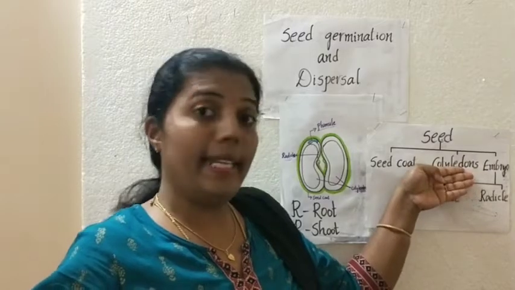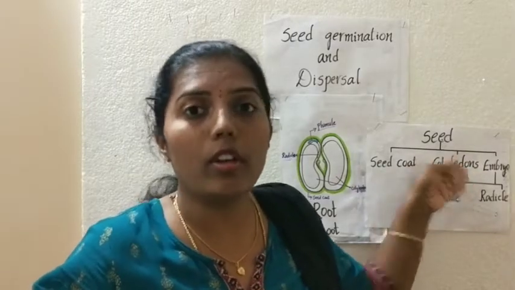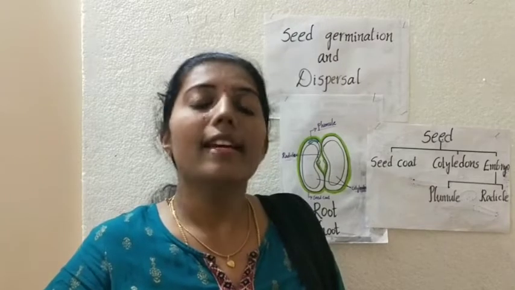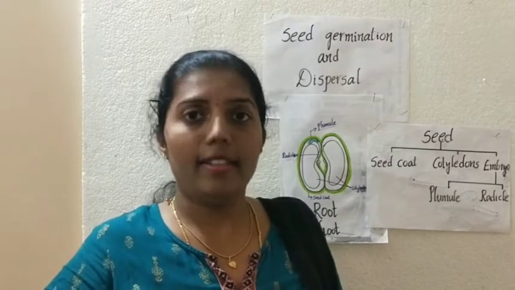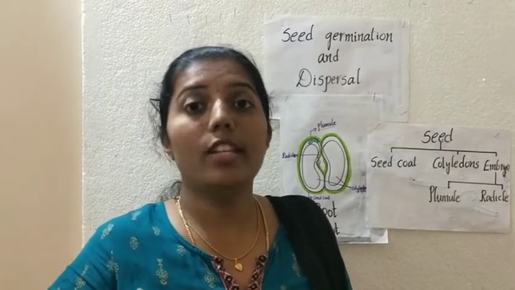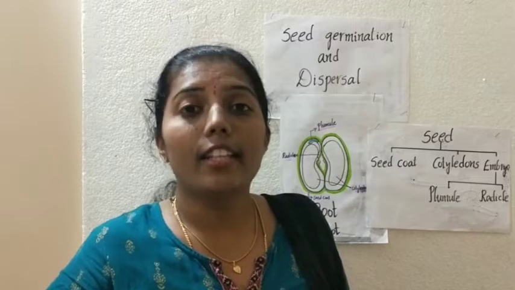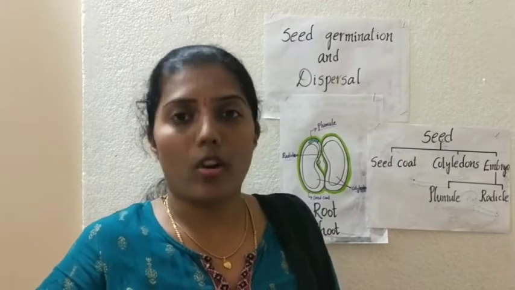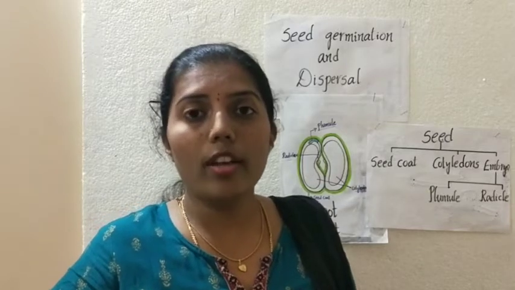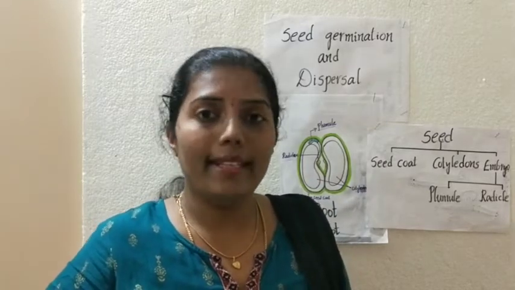Based on the cotyledons, the seeds are of two types. If there is only one cotyledon, then it is called monocots or monocotyledon.